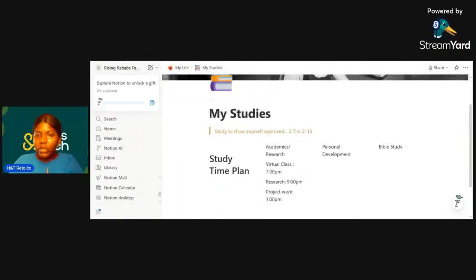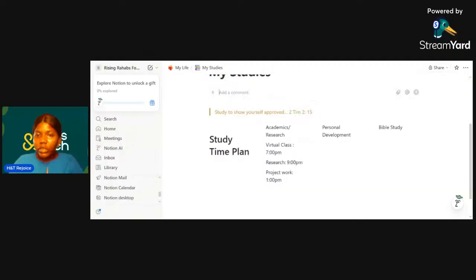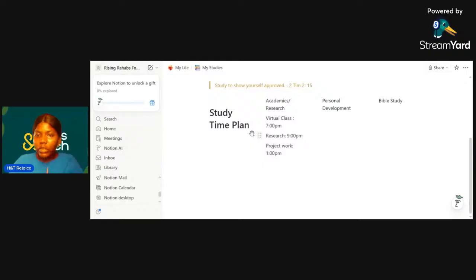So it's whatever you prefer, you can always do. You can put comments, study, I must read this year, whatever. Oh, here's a comment here already, study to show yourself approved. So now this is Chidera's study plan. She has academics here, personal development and Bible study.